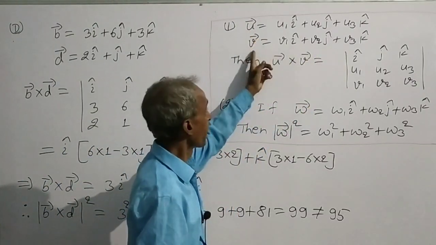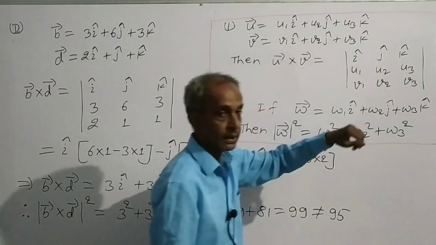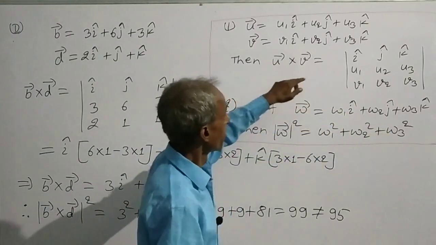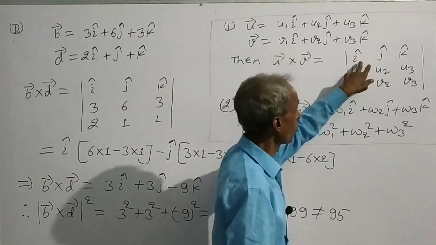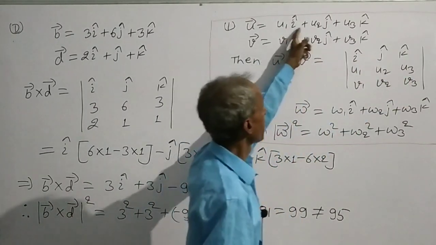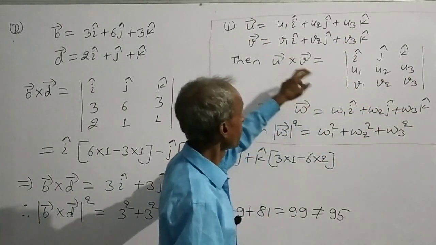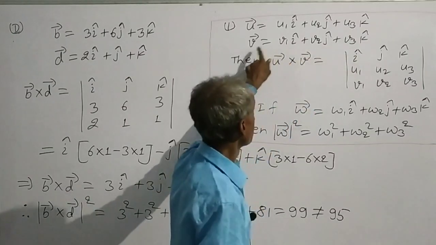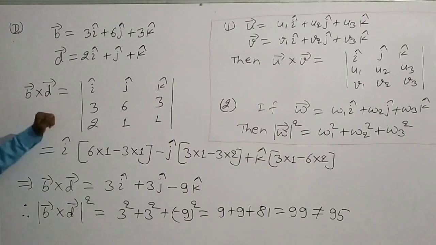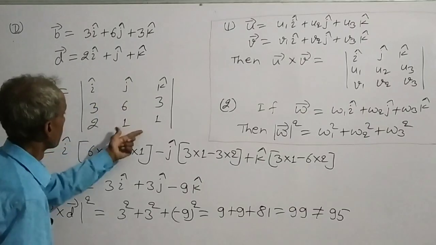If U and V are two vectors in terms of i, j, k, then U cross V is given by this determinant, in which in the first row we write i, j, k, in the second row we write the coefficients of i, j, k in U, and in the third row we write the coefficients of i, j, k in vector V. By using this formula, B cross D is equal to the determinant i, j, k; 3, 6, 3; 2, 1, 1.